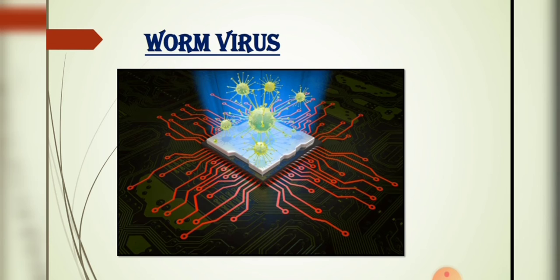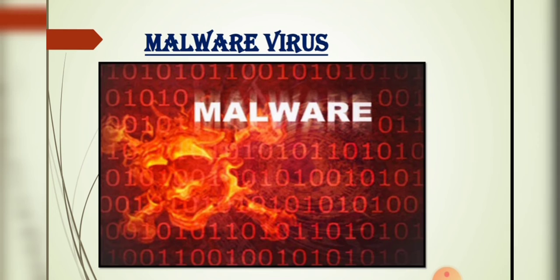Generally, worms use the computer network to spread from one computer to another. Malware virus. Malware is a short form of malicious software. These are the programs or applications which get installed on your computer without your knowledge and are designed to damage your computer system.